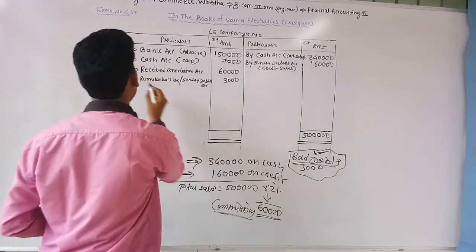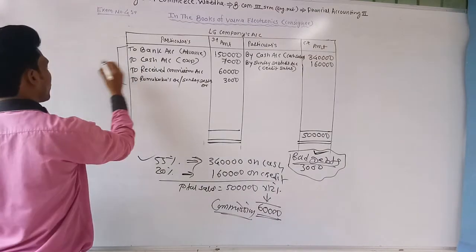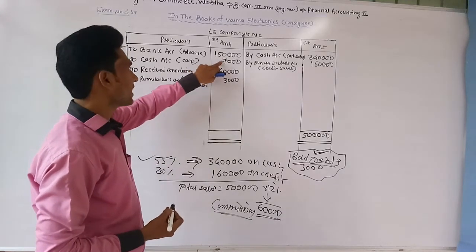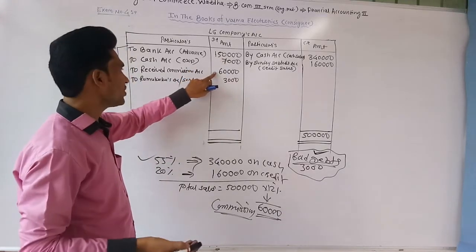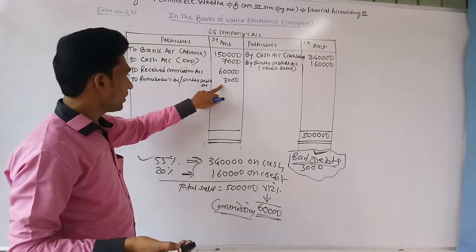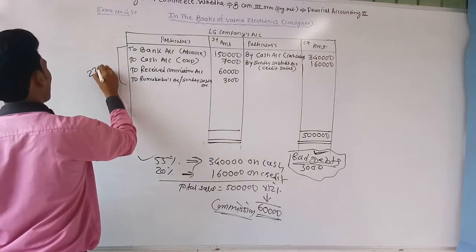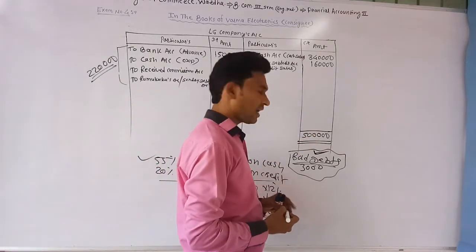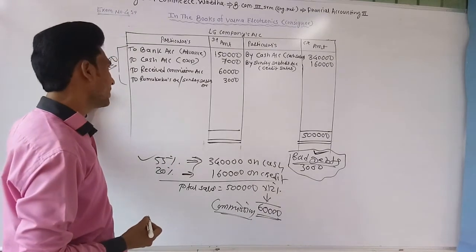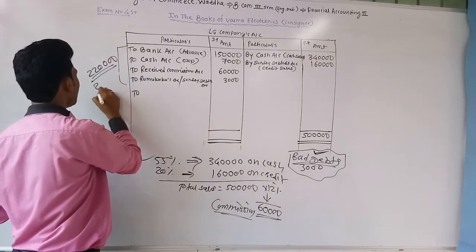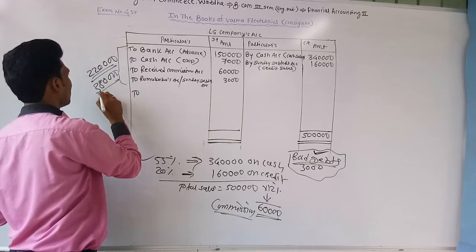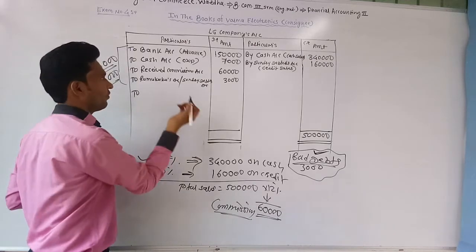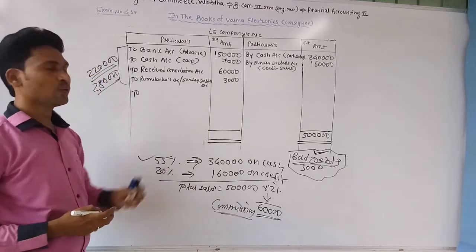Out of that, it deducted rupees 1,50,000 for its advance, rupees 7,000 for its expenses, rupees 60,000 for its commission, and 3,000 of bad debts. So the total becomes rupees 2,20,000. Total payable amount rupees 5 lakh. Out of that, deducting rupees 2,20,000, it needs to pay rupees 2,80,000.